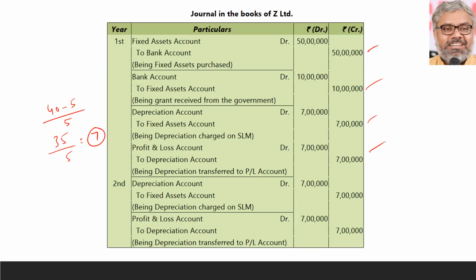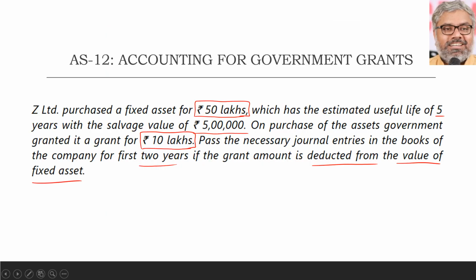These two entries are better to be passed always. Don't write P&L account to fixed asset and all. That will not look good. Depreciation to fixed assets, P&L to depreciation. 7 lakhs, 7 lakhs. Done. Second year, same entry will be repeated. Depreciation to fixed asset, P&L account Dr, depreciation Cr. That's it. These are the entries that will be passed in case of first method, where the grant is treated as a deduction from the value of fixed assets.